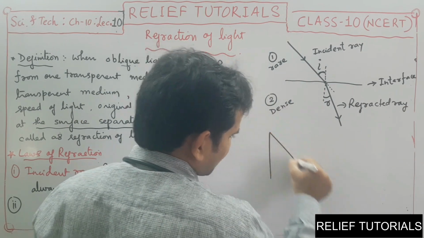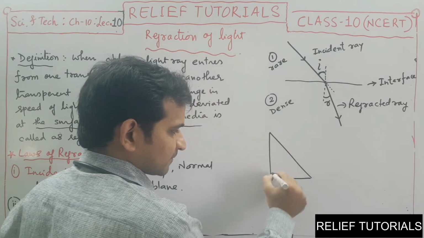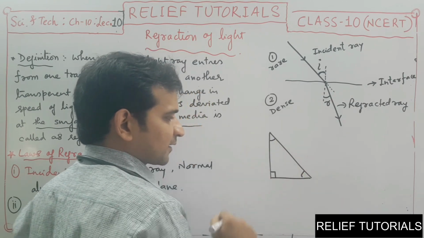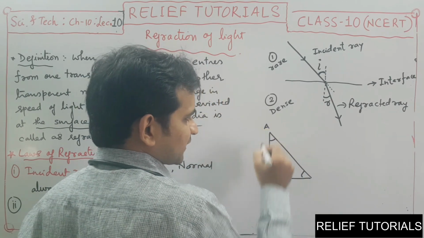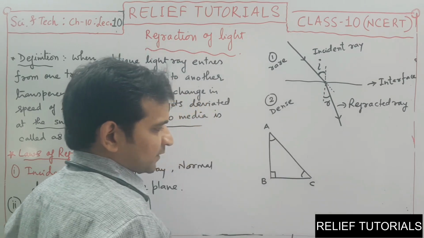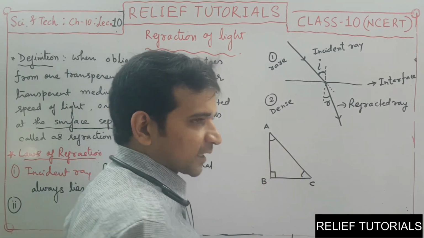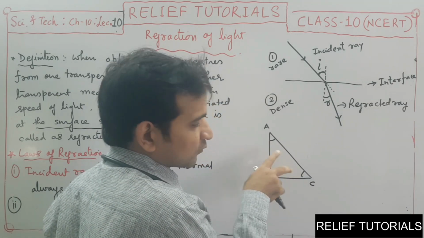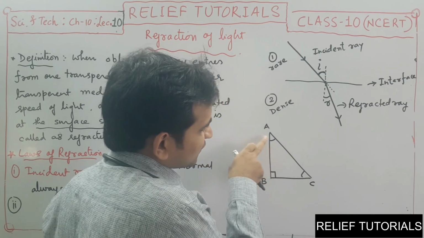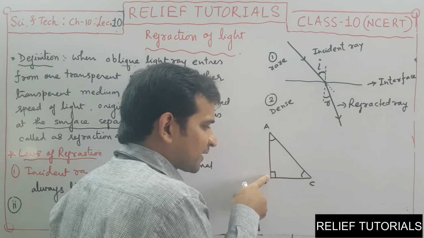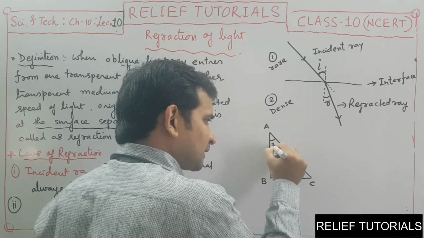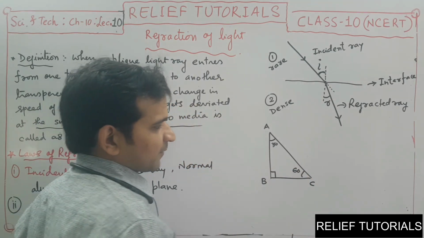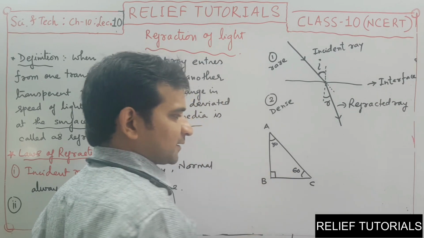Consider this is a right angle triangle. This is 90 degrees. These are the two acute angles of this right angle triangle. Consider this triangle is ABC. Now we know the sum of these three angles is 180. This is already 90. So now these two angles are complementary because the sum of these two will be 90. So if you consider this is 30, then this will be 60. Okay, so this is 30, this is 60 and this is 90.